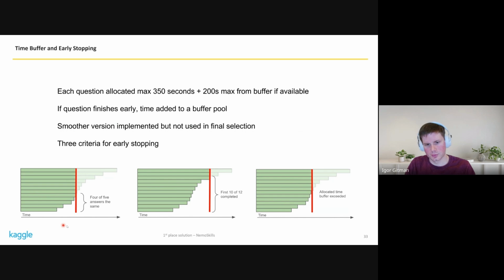So for early stopping, we use these 3 criteria. The first one is we look at the first 5 generations that are finished. If 4 of the 5 have the same answer, we just take that as an answer and we cancel all the remaining generations. When the first 10 out of 12 are finished, we don't look at the last 2, so we just cancel them to work around edge cases when some generations take a really long time. And of course, if you run out of time in our buffer, we just cancel whenever that happens and take only the answers that we have.